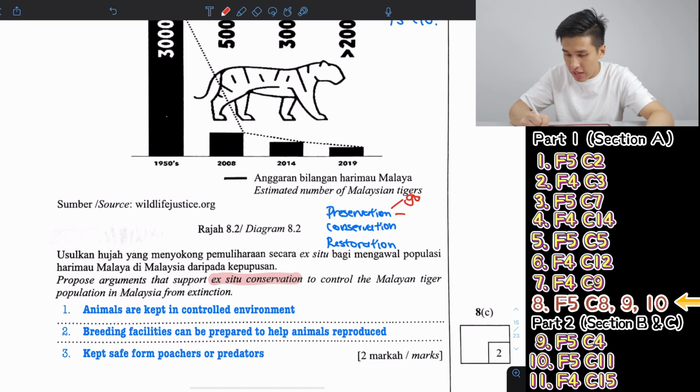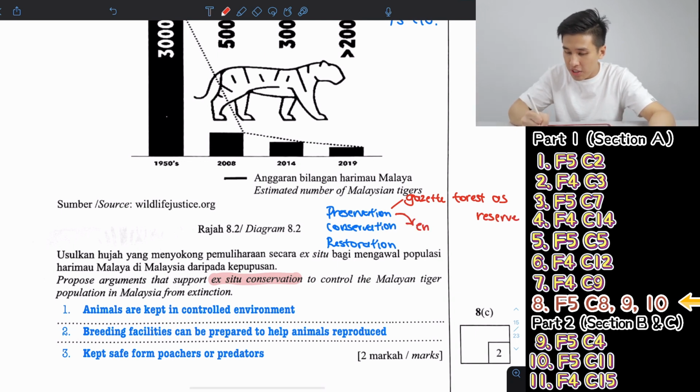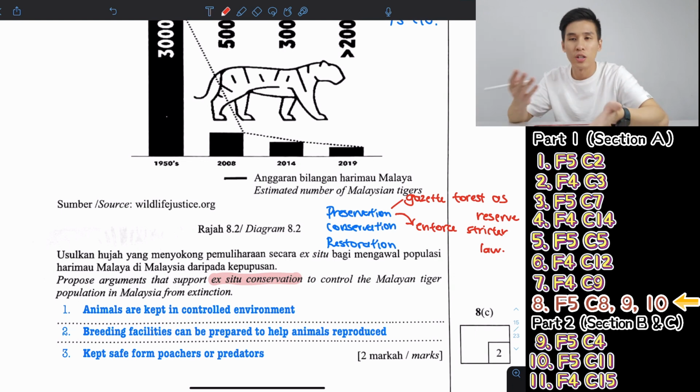Number one, you gazette forest reserves, meaning you don't let people go into the forest to harm the natural environment. And then second, you enforce stricter laws, meaning you prevent people from going to the jungle. So for example, whoever goes to the jungle and cuts trees, you chop off their hand, and then people are scared.